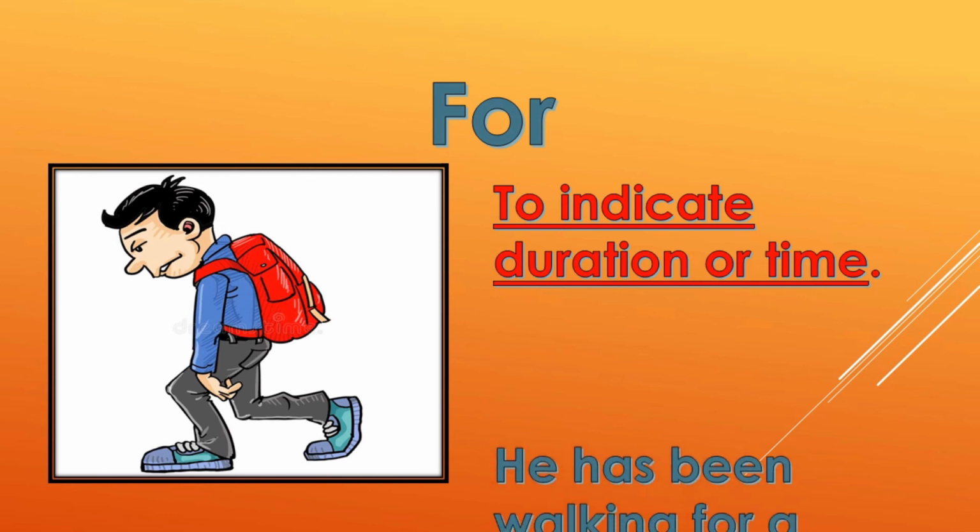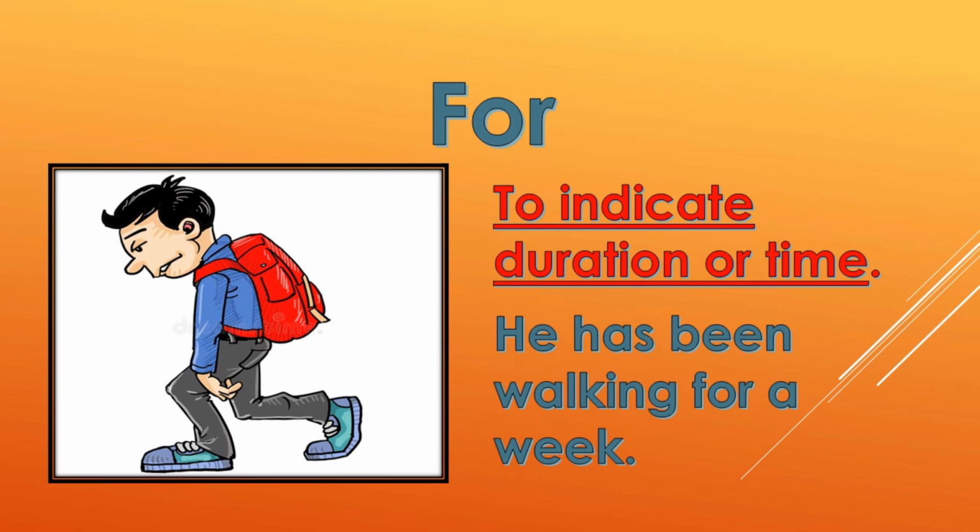Like, he has been walking for a week. So the duration of his walking is almost a week. So in such situations where the time or the duration has to be shown, we can use for.